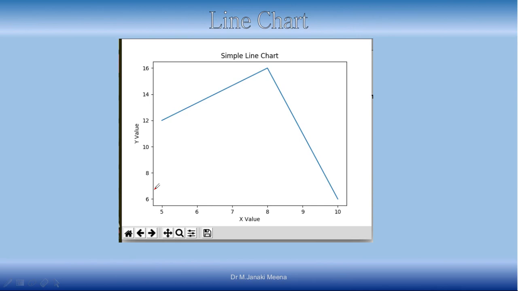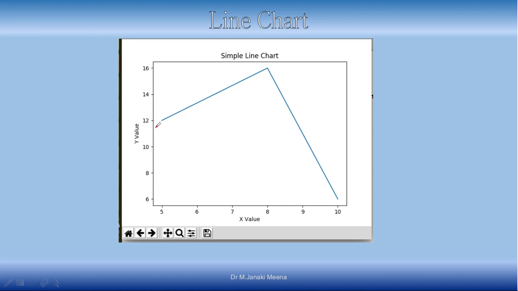Before doing this coding, you have to install matplotlib. pip install matplotlib will help you. You can just browse about installing matplotlib. Only if it is installed can you see these things on your machine.